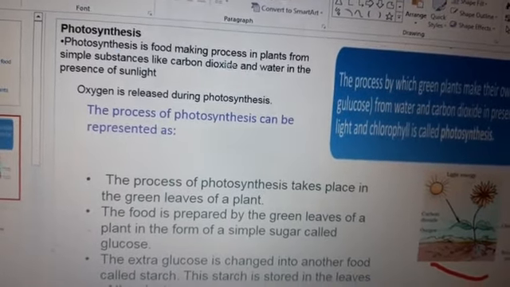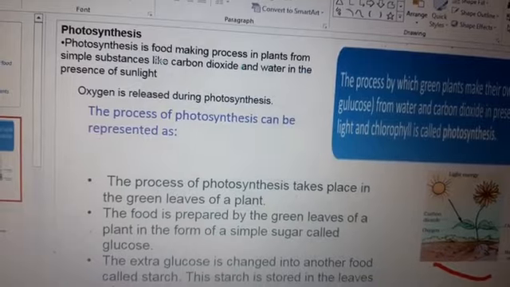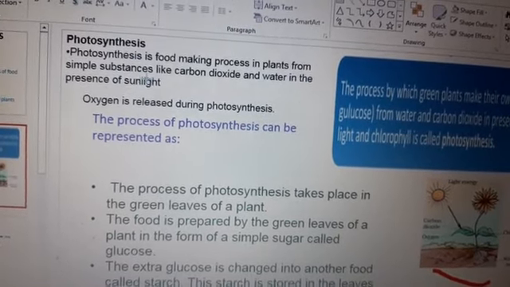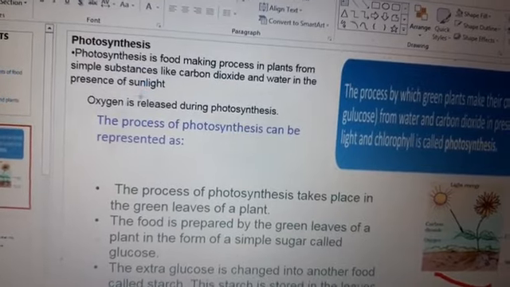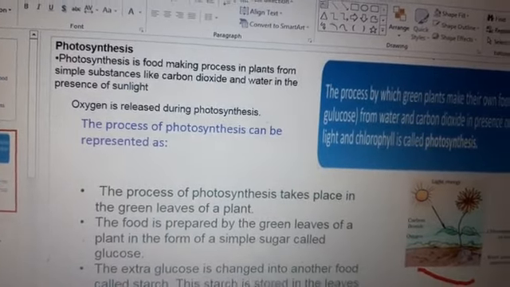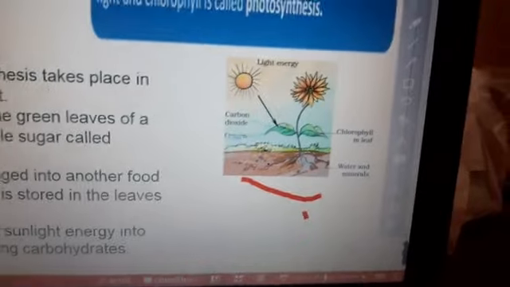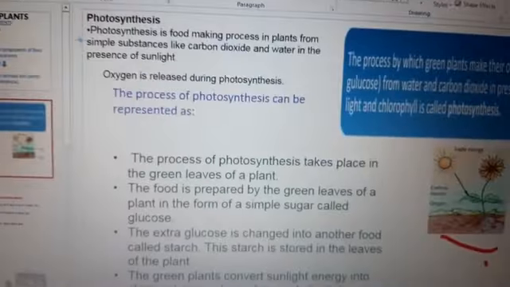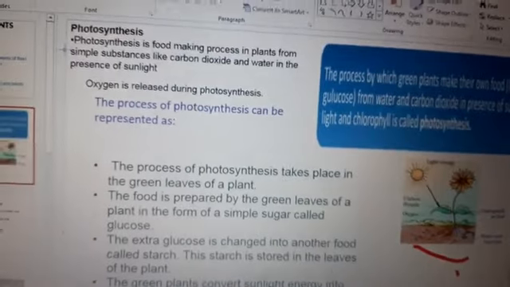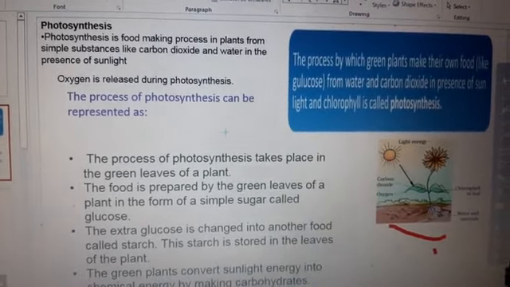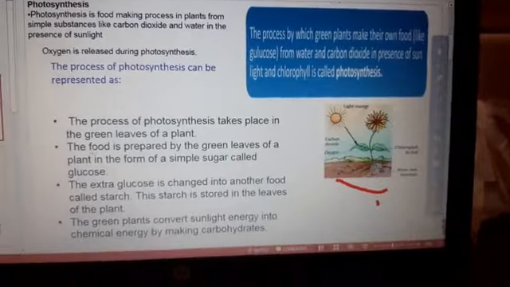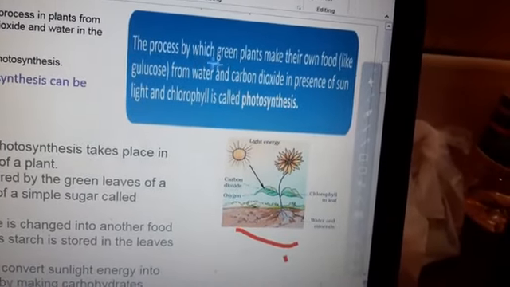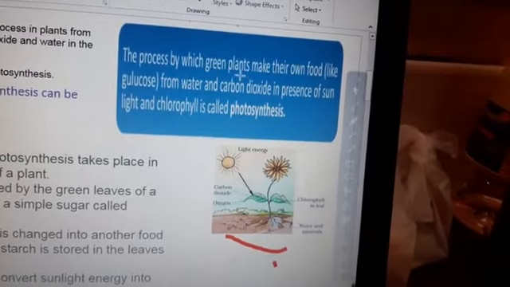Photosynthesis is a food making process in the plant from simple substances like carbon dioxide and water in the presence of sunlight. During this process, oxygen is released. This diagram shows oxygen being released during photosynthesis. The process of photosynthesis can be represented as the process by which green plants make their own food.